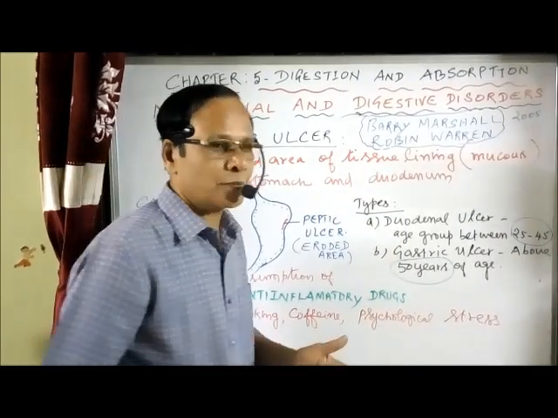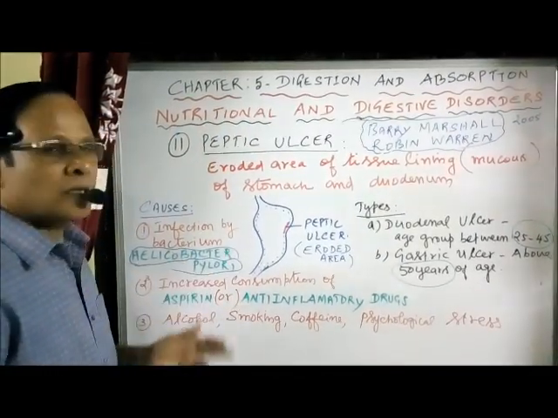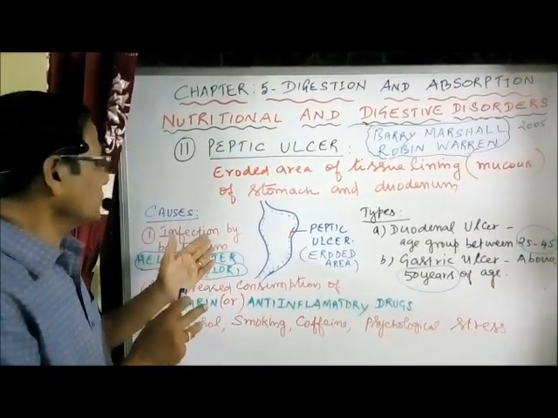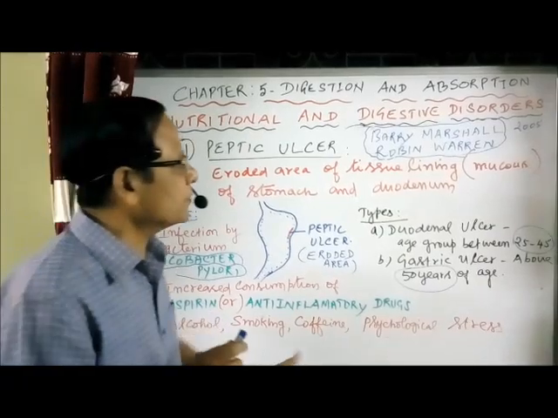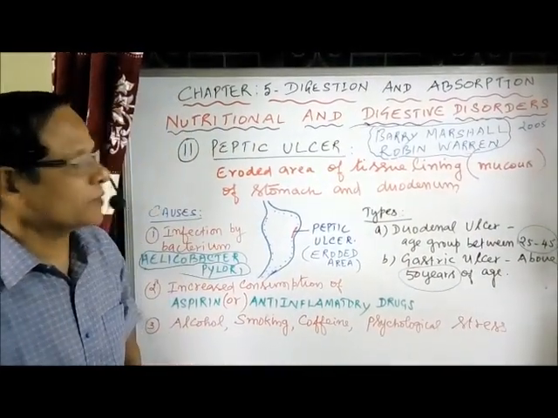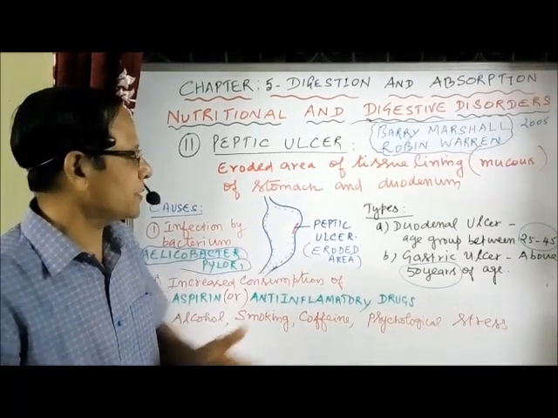Marshall and Warren reported that Helicobacter pylori is the bacterium responsible for causing peptic ulcer. For that they were awarded the Nobel Prize in the year 2005.